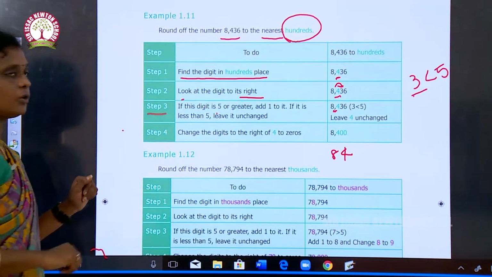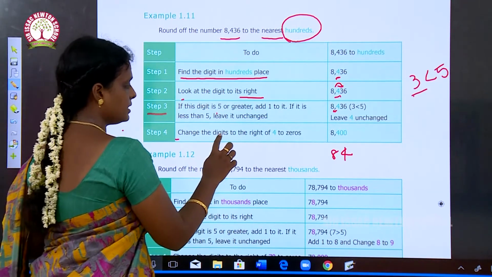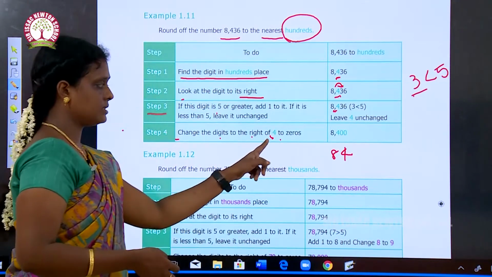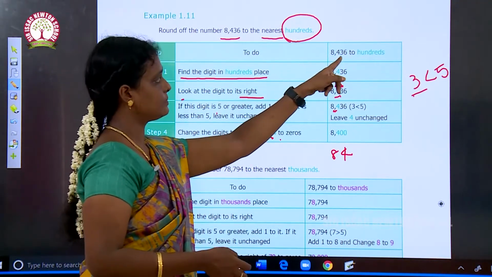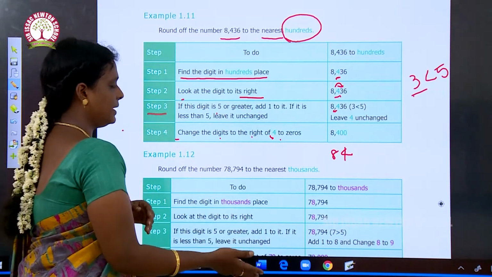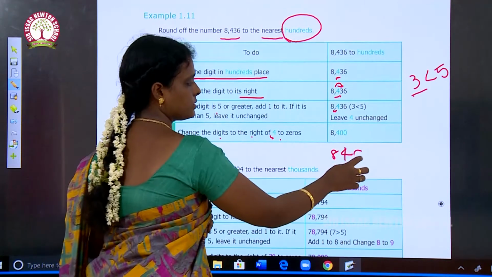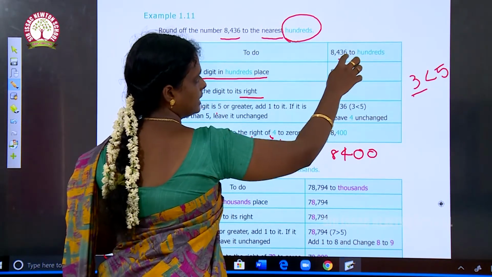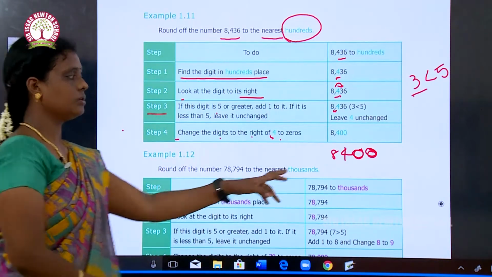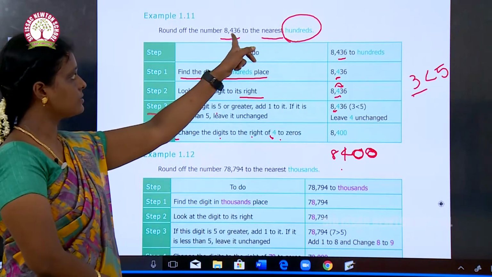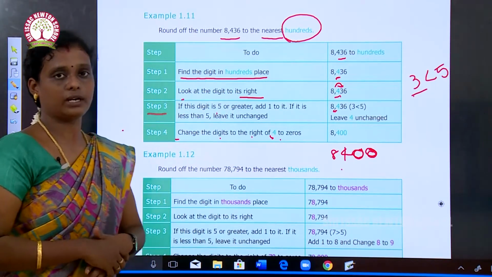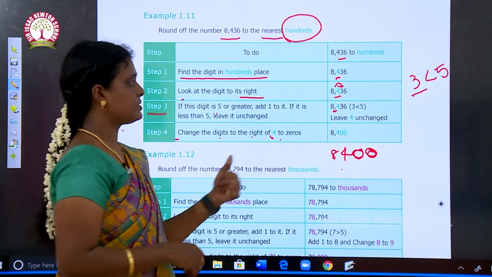And what is step 4? The last step is to change the digits to the right of 4 to zeros. Here we are changing this 4 because it is in the hundreds place. So after that hundreds place, the numbers should be changed to zeros. Okay, this 36 will be changed to zeros. Okay. So the estimated value of 8436 is 8400. Okay. I hope you understood.